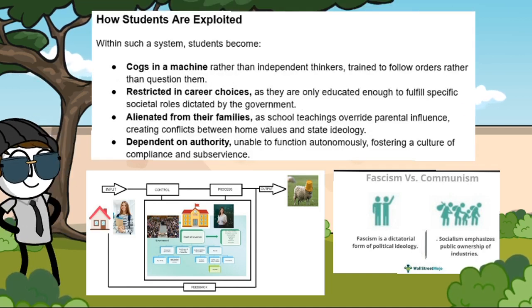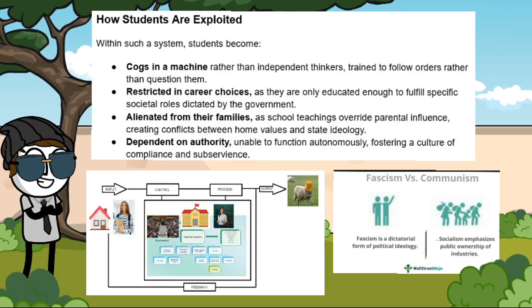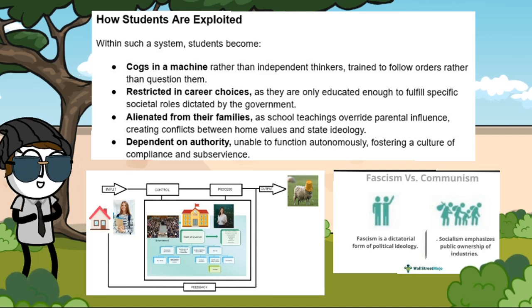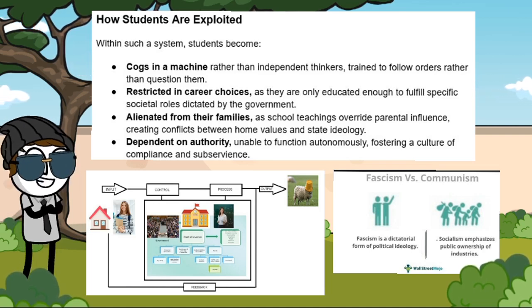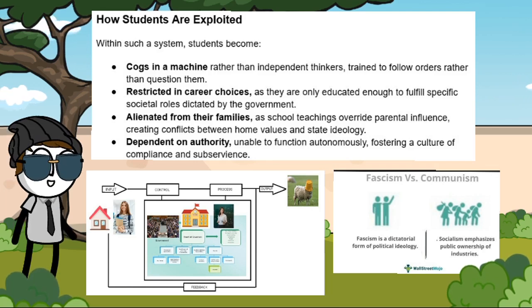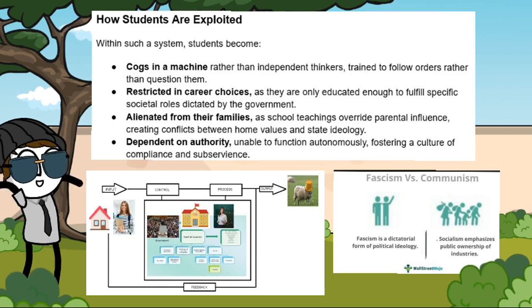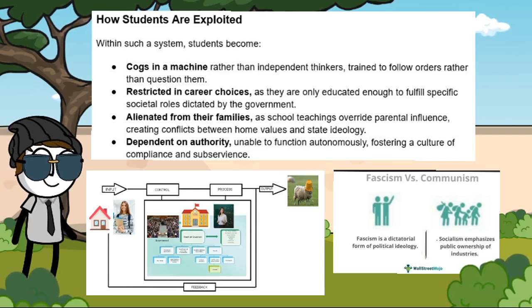How students are exploited. Within such a system, students become cogs in the machine, rather than independent thinkers, trained to follow orders rather than question them, restricted in career choices, as they are only educated to fulfill specific societal roles dictated by the government. Alienated from their families, as school teachings override parental influence, creating conflicts between home values and state ideology. Dependent on authority, unable to function autonomously, fostering a culture of compliance and subservience.